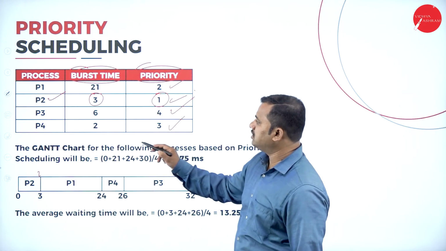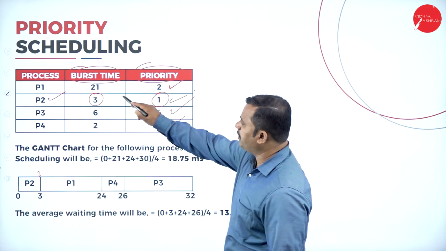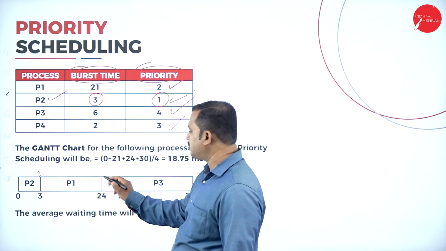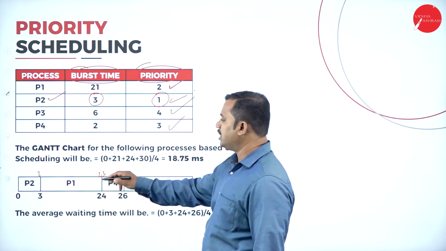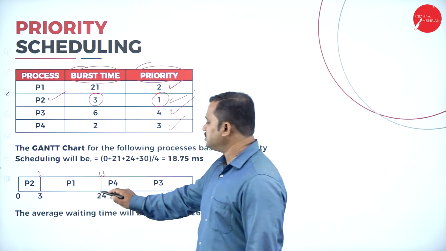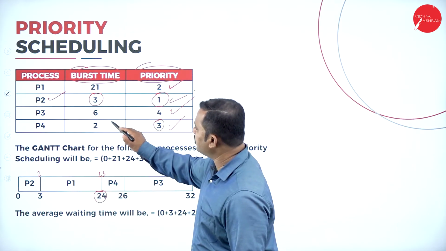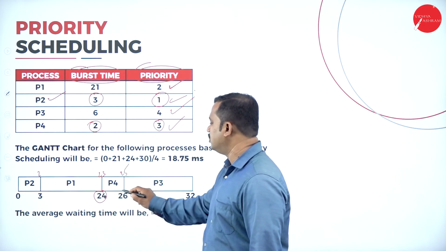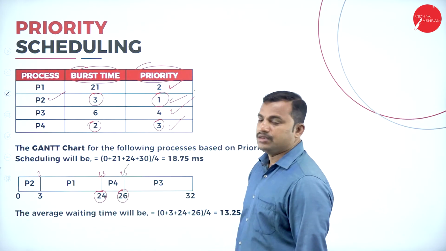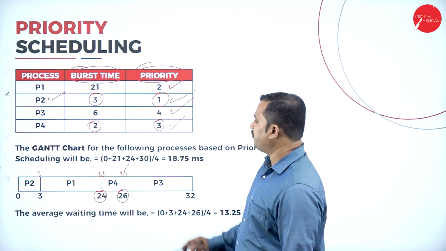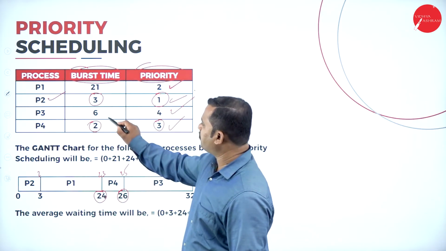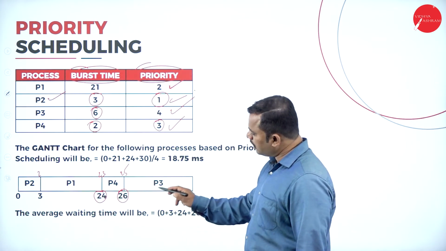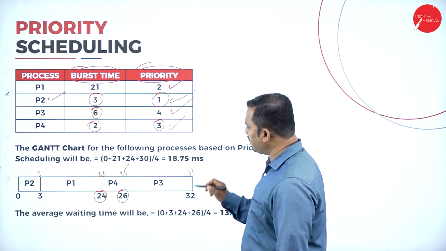Then which is the next highest priority? That is P1. P1 requires 21 milliseconds. From 3 to 23 is completely utilized by process P1. Then P4 begins at 24. P4 requires 2 milliseconds, so 24, 25 is completely utilized by P4. Then P3 begins at 26. P3 requires 6 milliseconds, so 26, 27, 28, 29, 30, 31 is completely utilized by this process P3.